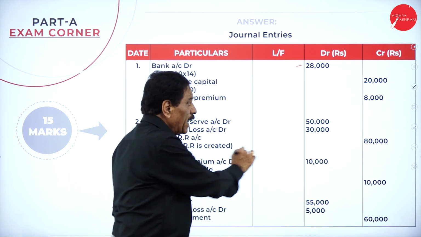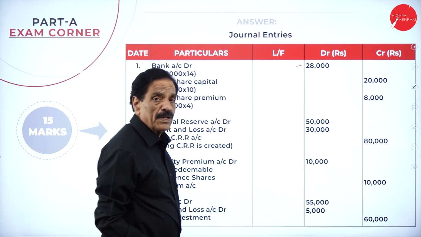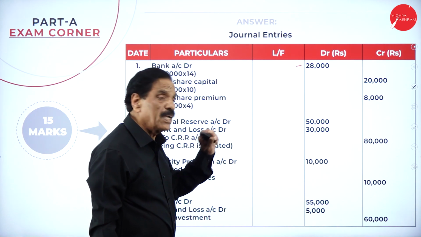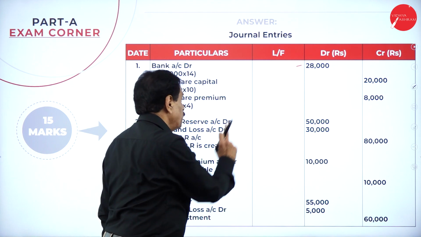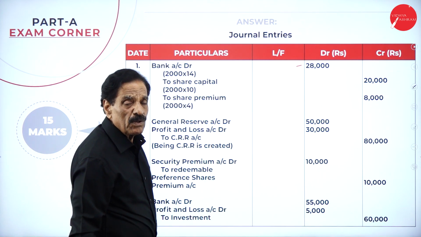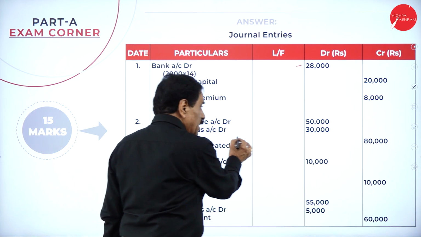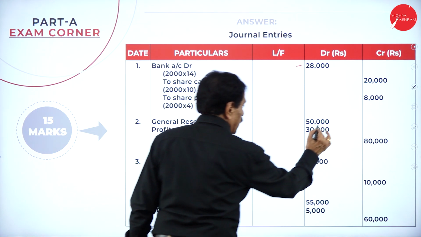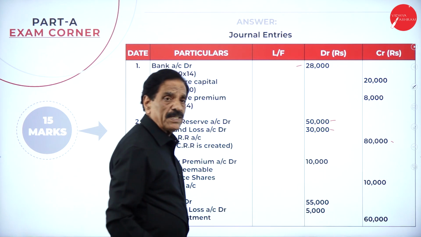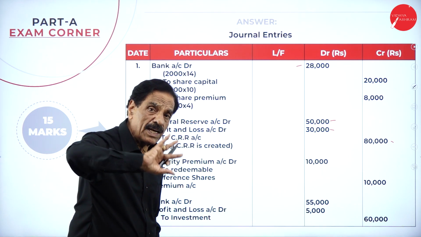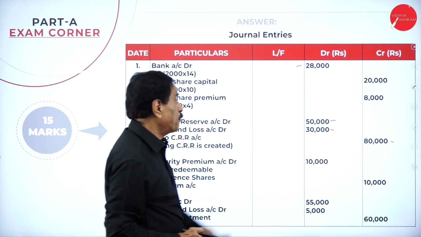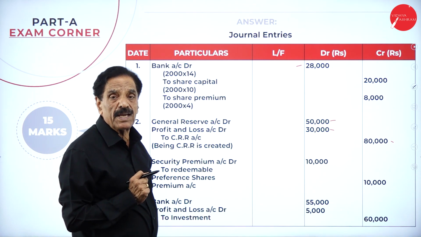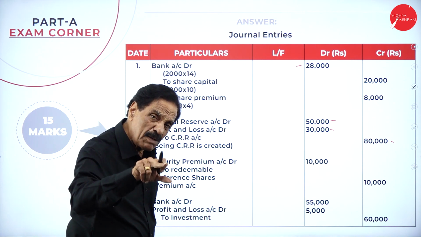Out of that 1 lakh, how much already available? 20,000. How much is the shortage? 80,000. You create the CRR. I took 50,000 from the general reserve, 30,000 from the profit and loss account. General reserve account debit, profit and loss account debit to CRR account to the extent of 80,000. So your face value has been cleared off now. Now, what's your premium payable? 8,000. Already existing premium is how much? 20,000. From that, you can pay it off.